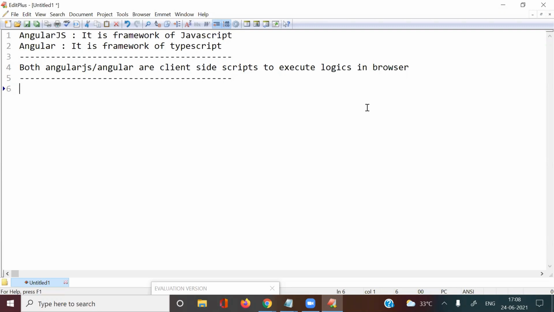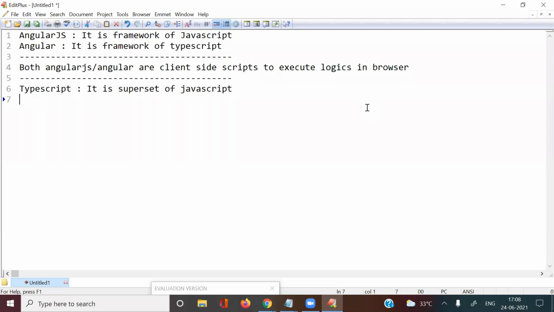Now here, the main thing is, if you take TypeScript, what is TypeScript? It is a superset of JavaScript. TypeScript is nothing but the superset of JavaScript.